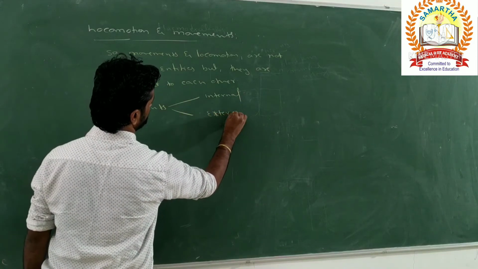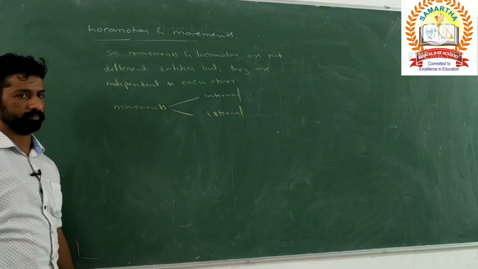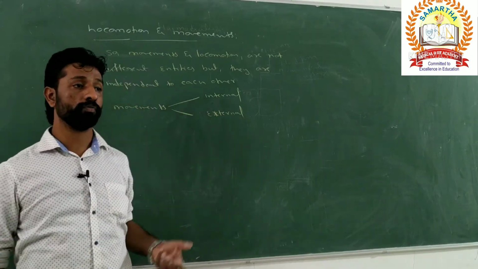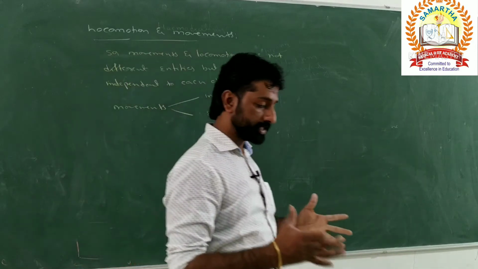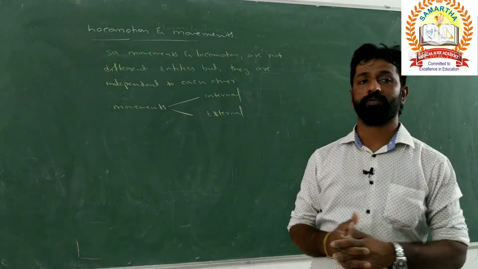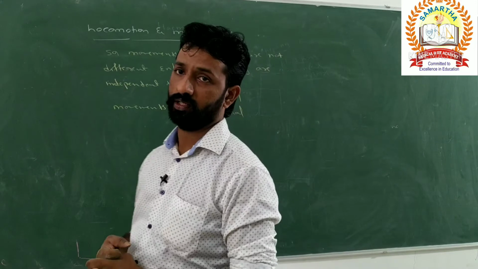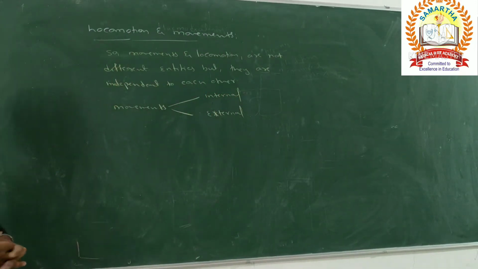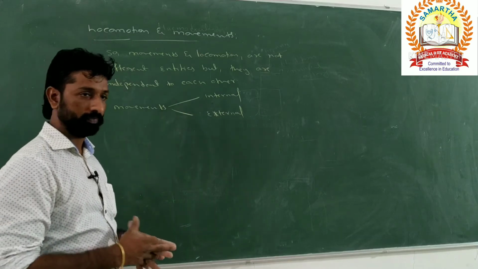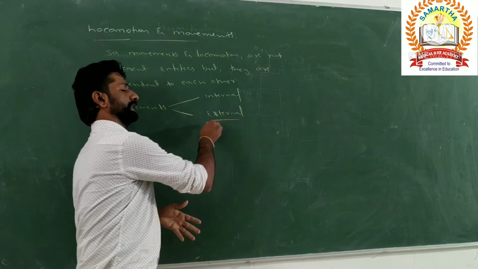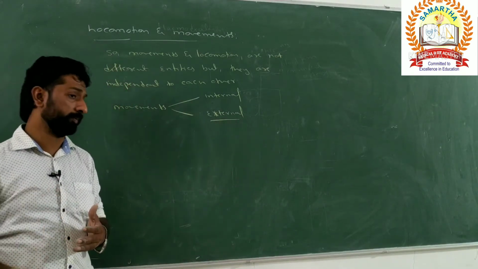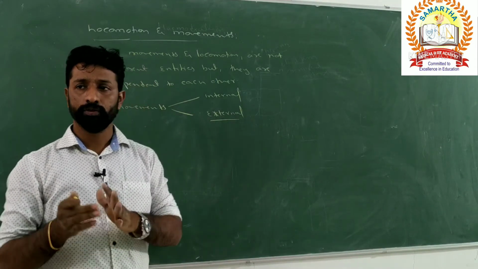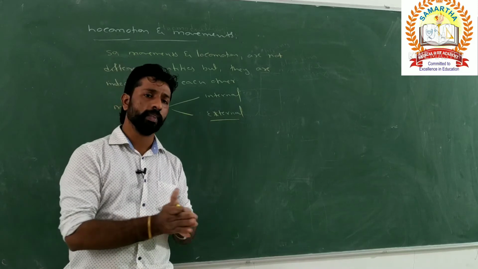For example, internal movements lead to the transport of various substances from one part of the body to another in order to carry out a physiological function and keep that organism alive. And external movements are required for the capture of food, protection from enemies, or in search of food, mate, or shelter. They do get locomoted from one place to another.